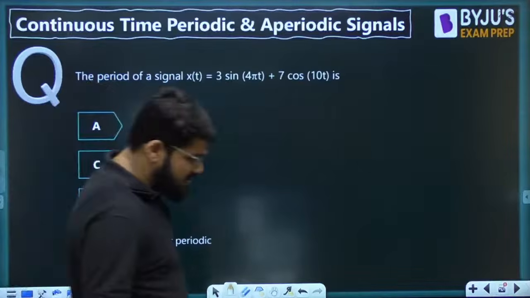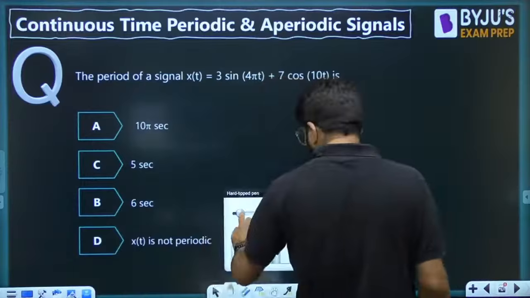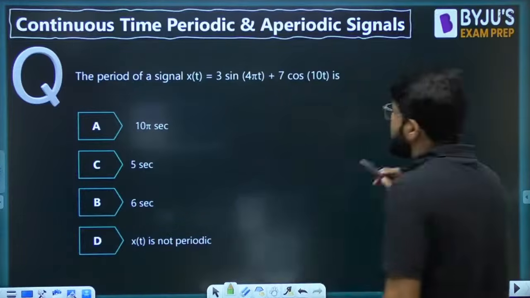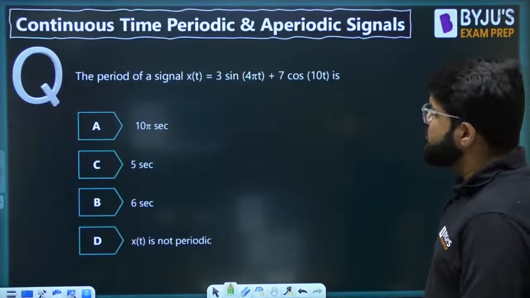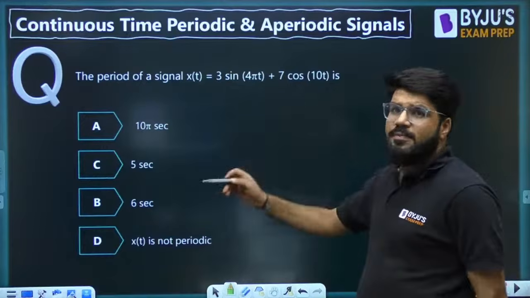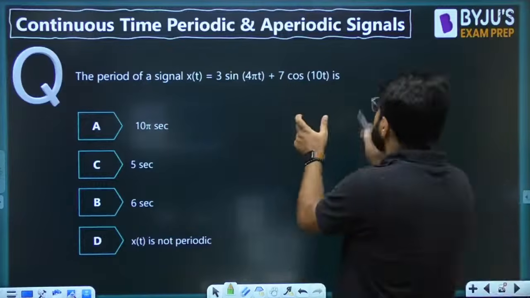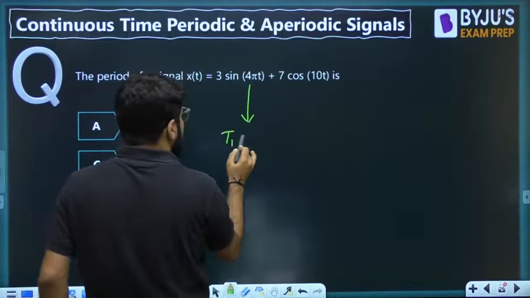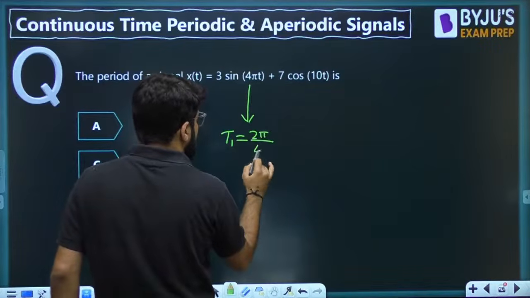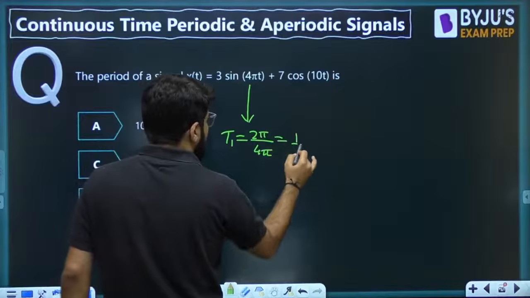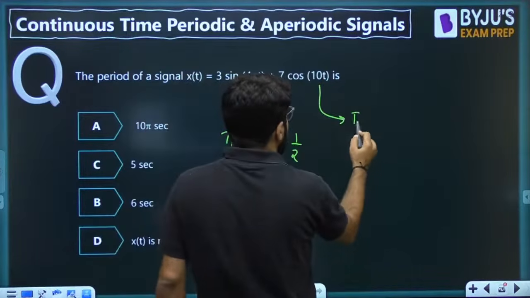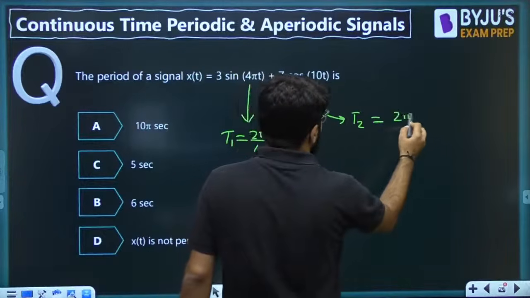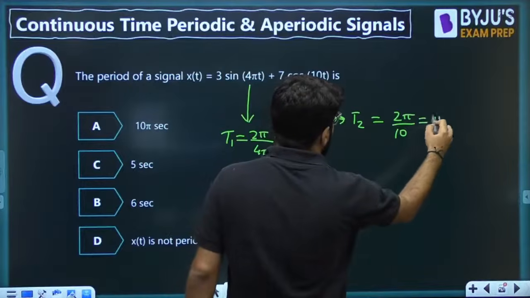Now quickly tell me the answer. Yes, dear. Whether the signal is periodic or not, and if it is periodic, tell me the time period. So now there are two signals given to you. There is a signal having what time period? 2 pi by omega, which is 1 by 2. What about this one? T2 is 2 pi by omega, that is 2 pi by 10, or pi by 5.